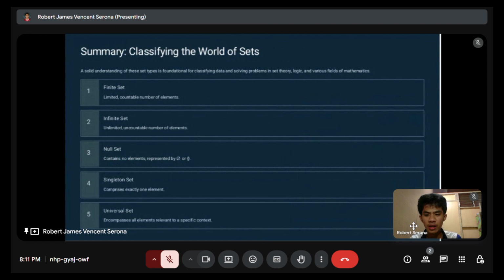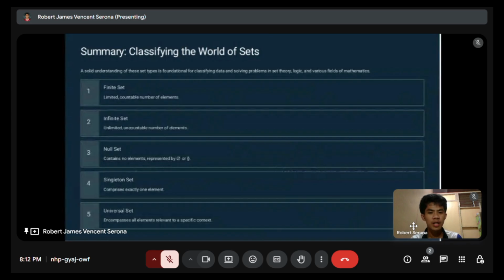Now, the third one is null set. It contains no elements, represented by the empty set. Number 4, a singleton set, comprises exactly one element. For example, set A is 7. 7 is the only element. Example 2, set B is the word apple.